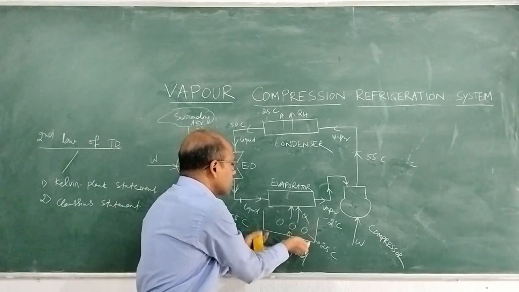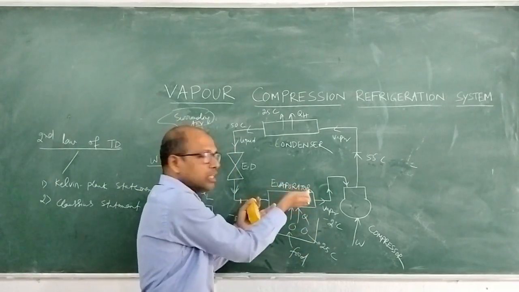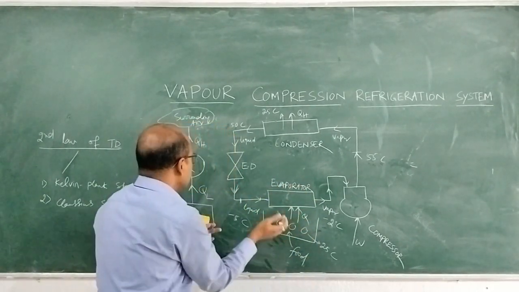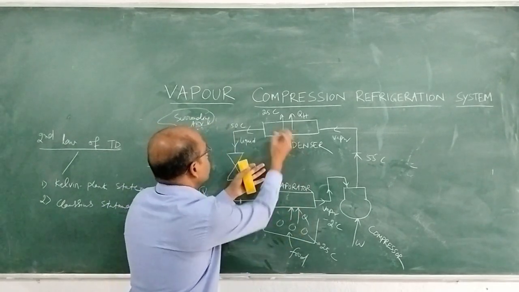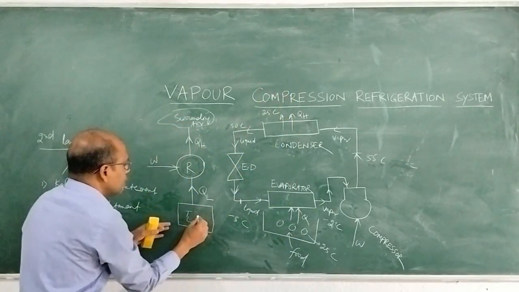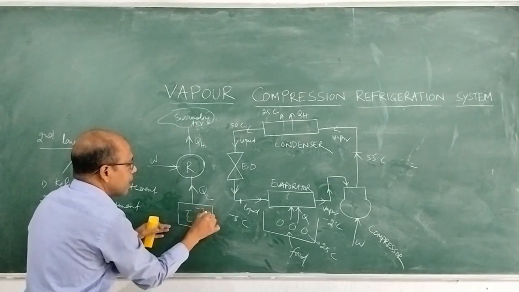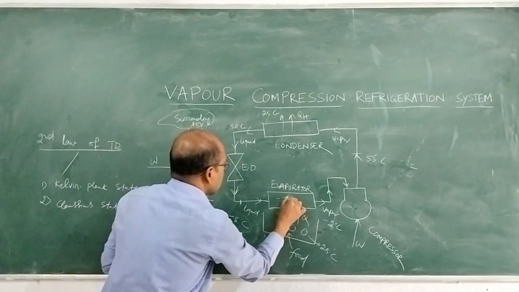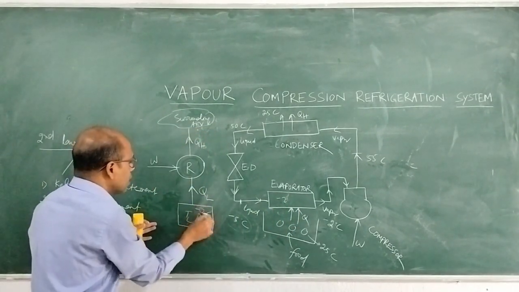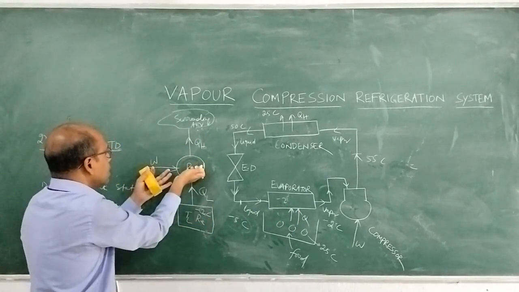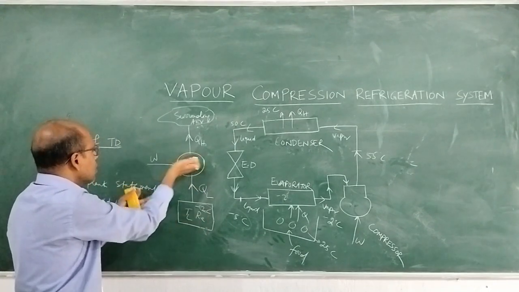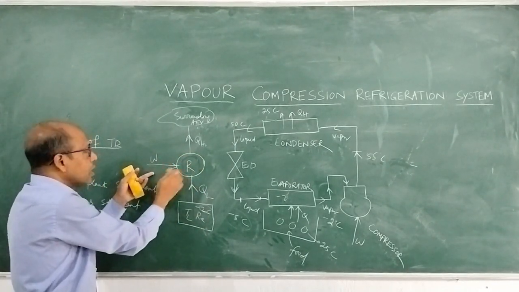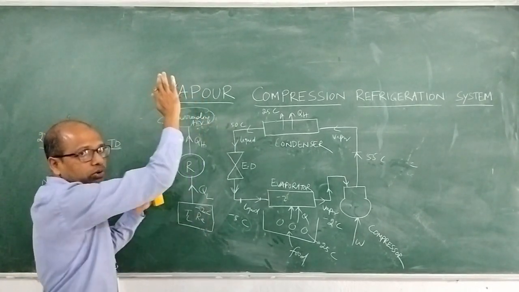Again, it extracts heat from this food. In this way, heat is transferred from low temperature to high temperature. This is the low temperature, the refrigerated space, like -2 degree centigrade or something. From this low temperature area, heat is abstracted. For this heat abstraction, it requires some work input, and this heat is rejected to the surrounding air.